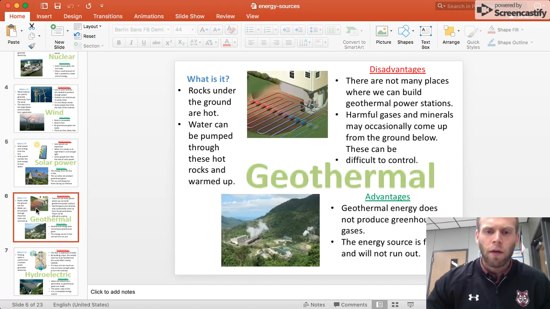All right, so geothermal is next. So what is geothermal energy? It's rocks under the ground that are hot. Water can be pumped through these hot rocks and warmed up.